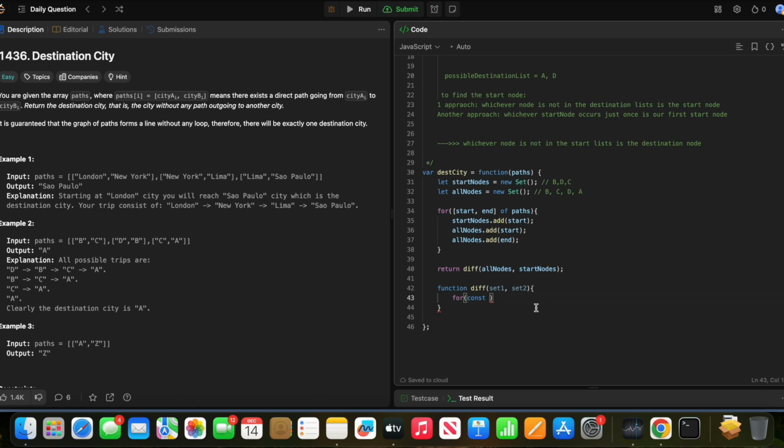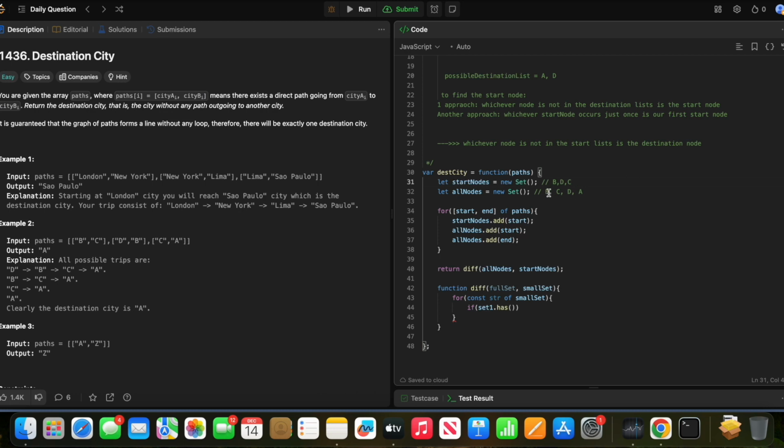I need to go through all nodes and start nodes. So this is all nodes and this is start nodes, right?